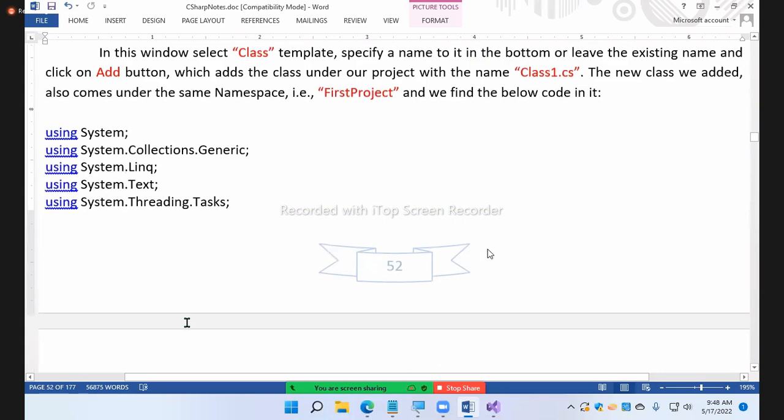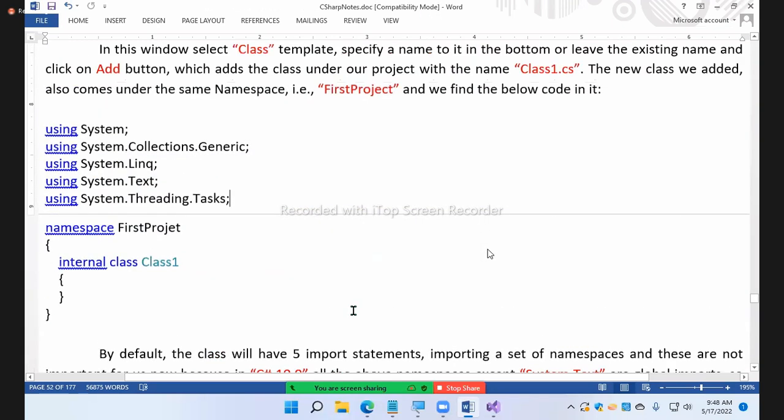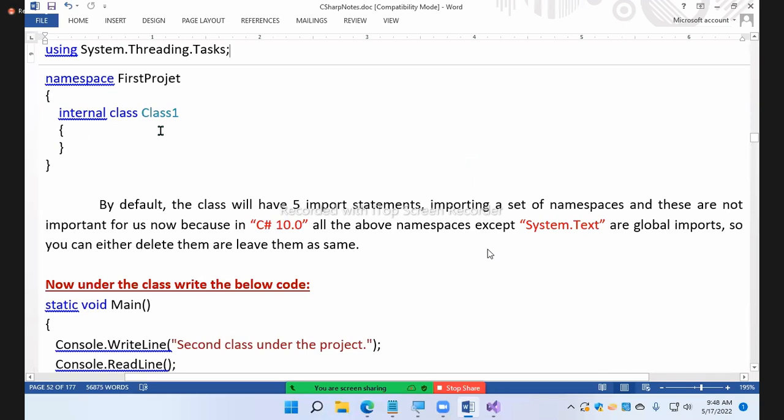Okay. First you have all the import statements. And below that, you have the namespace. By default, the class will have 5 import statements, importing a set of namespaces.